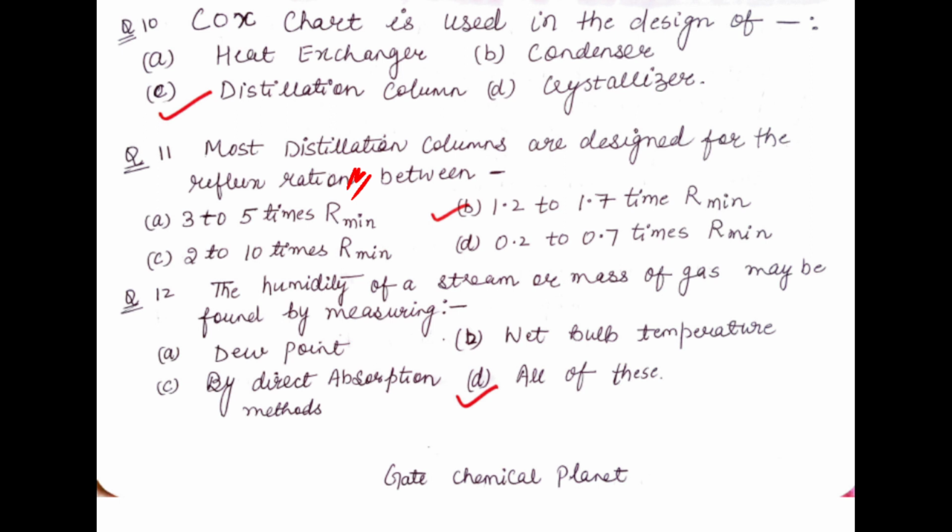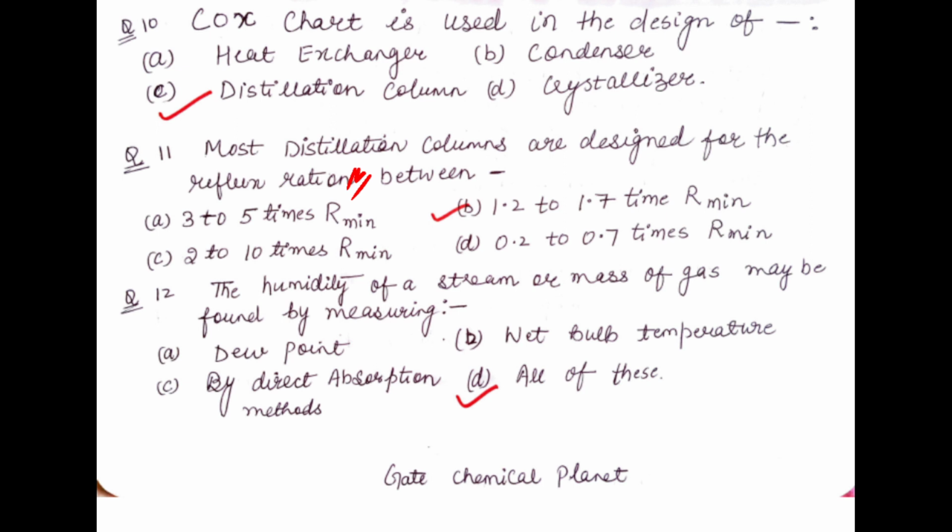So the correct option is B for this question. The reflux ratio is not 3 to 5 times R minimum, not 2 to 10 times R minimum, and not 0.2 to 0.7 times R minimum. The reflux ratio is 1.2 to 1.7 times the R minimum. This is the range of reflux ratio in most distillation column designs.